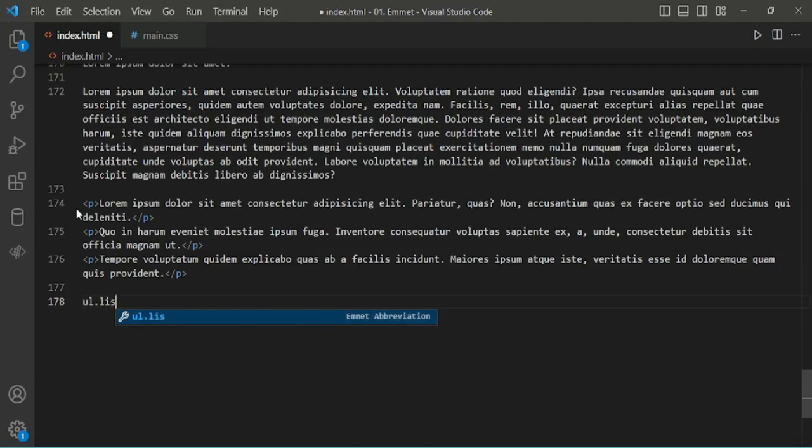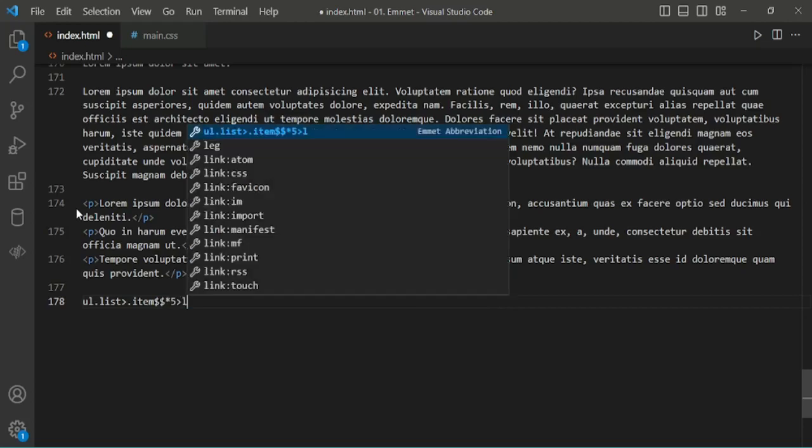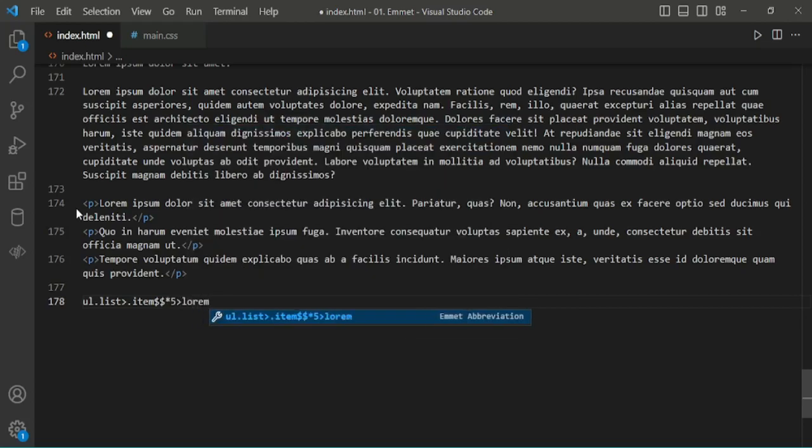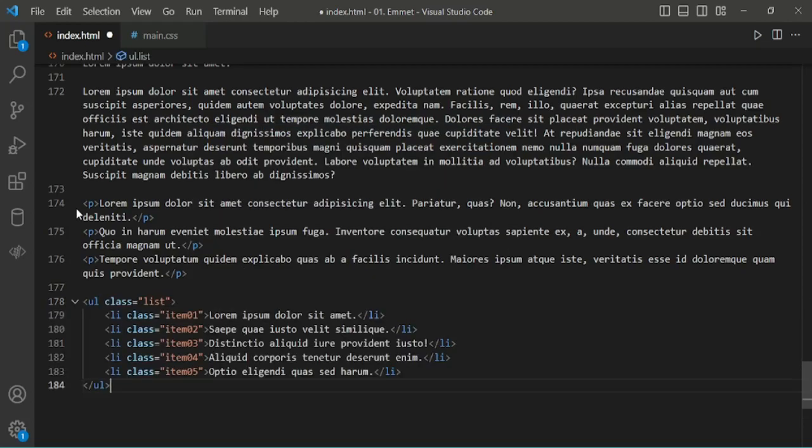Then ul.list>.item$$*5>lorem5. Here we got ul li with class item01 with lorem 5 words.